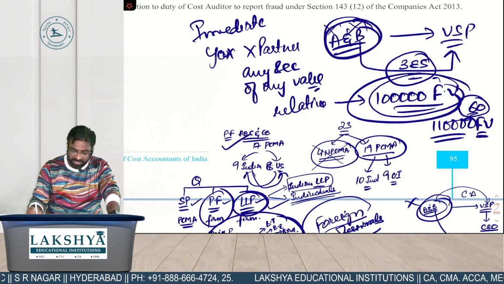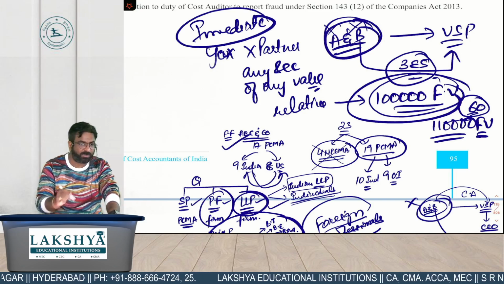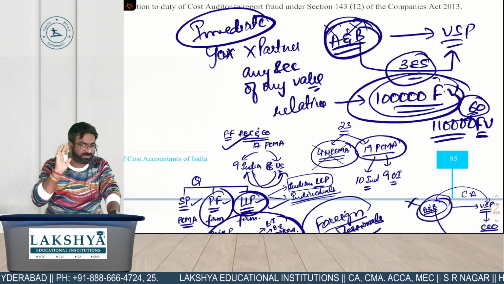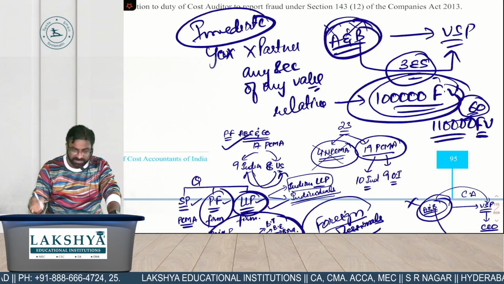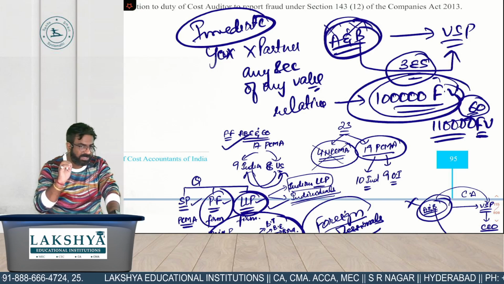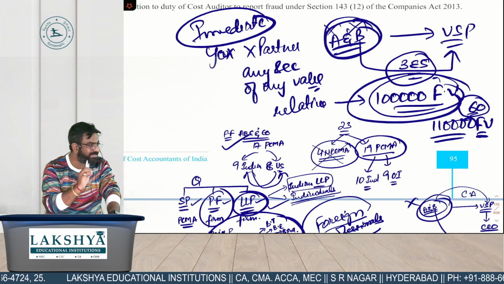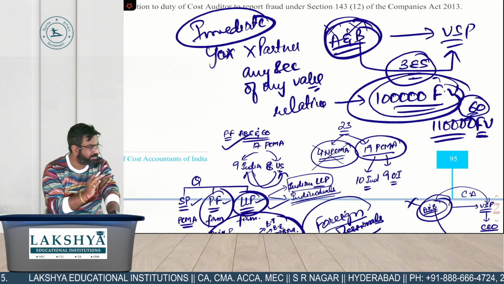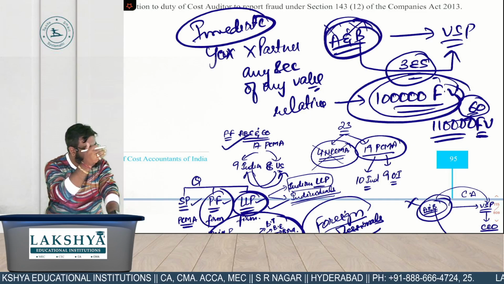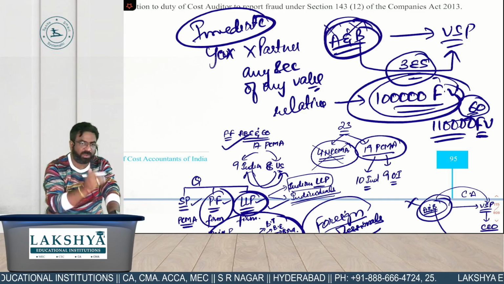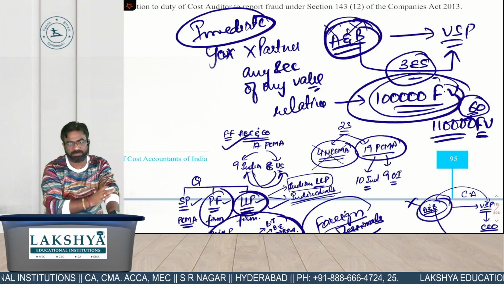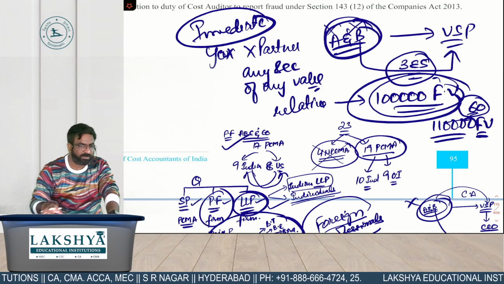So in your case it is immediate. In your and your partner's case, immediate disqualification. But in the relative's case, if it is more than 1 lakh, you will be given by company law 60 days to take the corrective measures. So what do you mean by corrective measures? Try your level best to bring it down to the level of what? 1 lakh. Did you get the point? So that completes our 4 disqualifications.